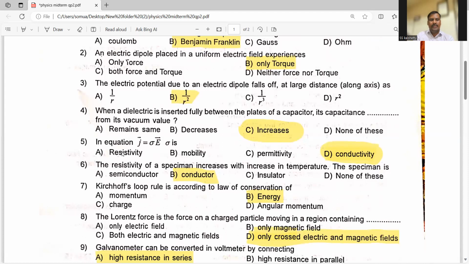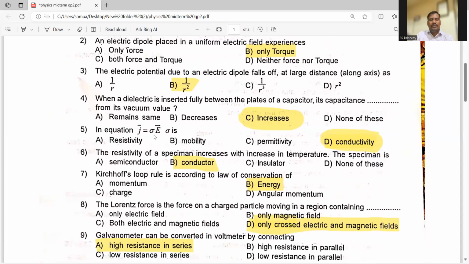It increases, right? Fifth question: in the equation J equal to sigma into E, what is J? What is sigma? Options are resistivity, mobility, permittivity, and conductivity. Sorry, D option is the right answer, conductivity. E is the electric field here, J is current density, mobility is denoted as mu, and rho is resistivity. Sigma is conductivity. Reciprocal of resistivity is called conductivity. So D option is the right answer.